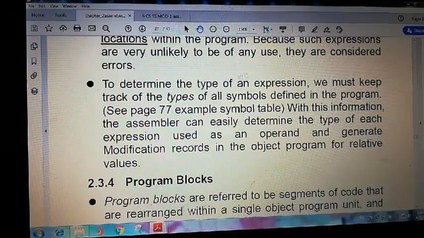To determine the type of the expression, we must keep track of the types of all symbols defined in the program. For that we create a symbol table. The symbol table contains the variable name, its type and its size. Everything should be defined. Using that you can tell whether the expression is an absolute or relative term.